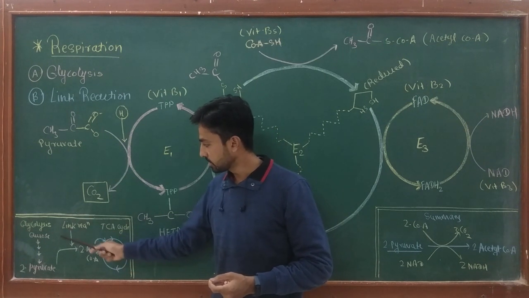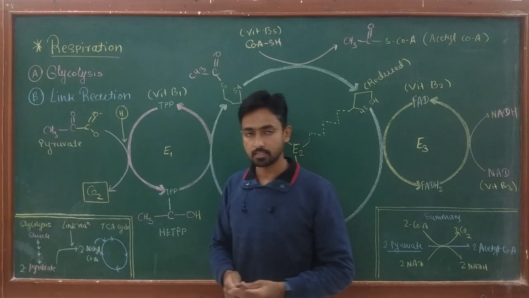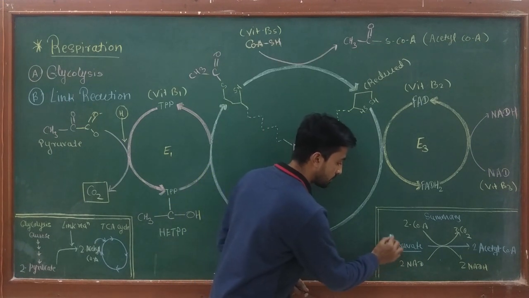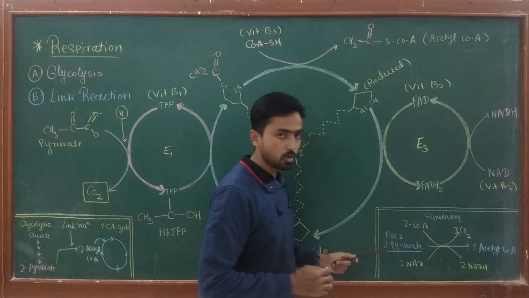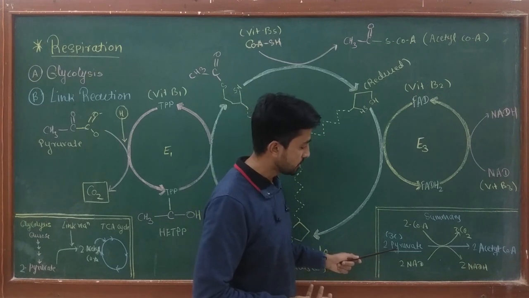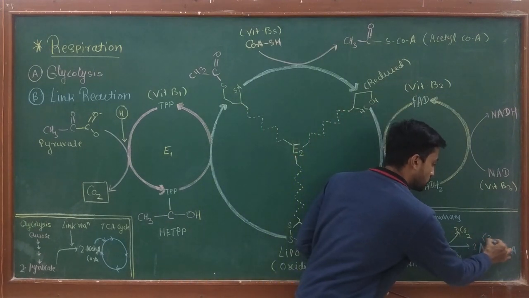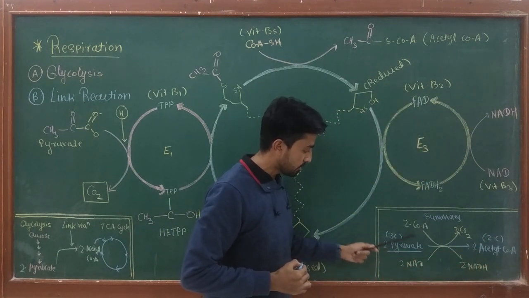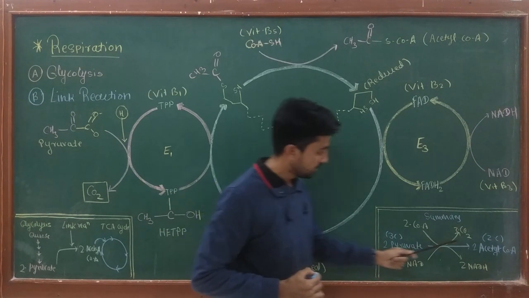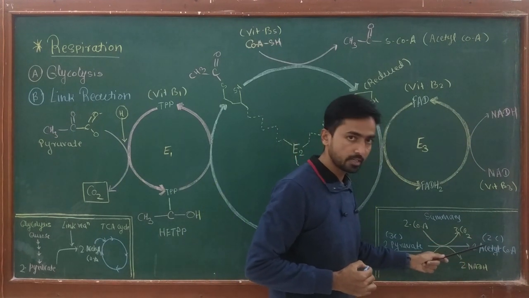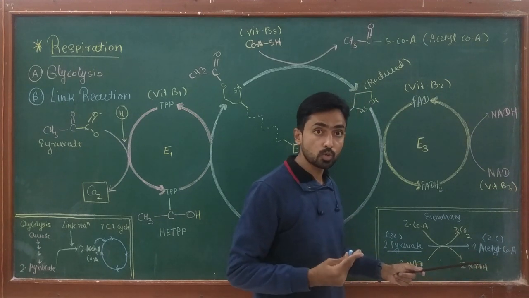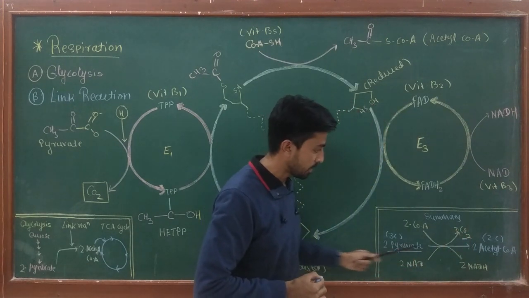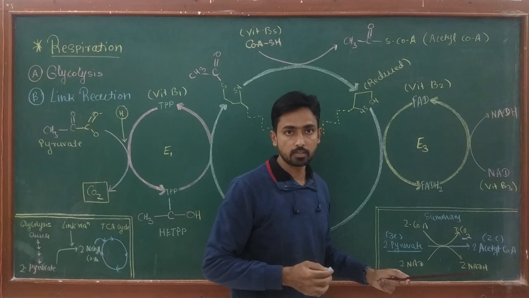If we want to summarize the overall reaction that takes place in the link reaction, it will look like this. In this reaction, two molecules of the 3 carbon compound pyruvate undergo oxidative decarboxylation in which two molecules of the 2 carbon compound acetyl CoA are produced. So 3 into 2, 6 carbons are present in this complex, while 2 into 2, only 4 carbons are present in the 2 molecules of acetyl CoA. So the remaining 2 carbons are lost in the form of carbon dioxide. So in this reaction, at the time of actual conversion, 2 molecules of carbon dioxide are also produced.